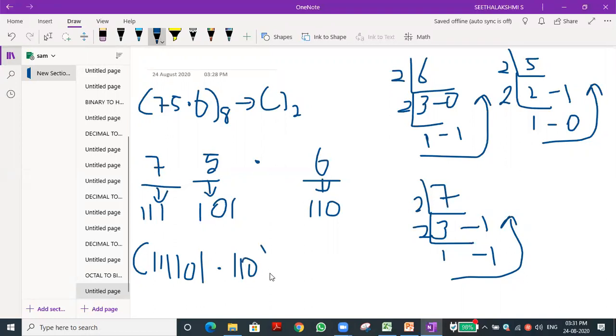This is the value for 75.6 in octal. If you want to convert it into binary, this is the value we will get. Okay, 75.6. Have you understood this one? Yes, sir. Write it down quickly.